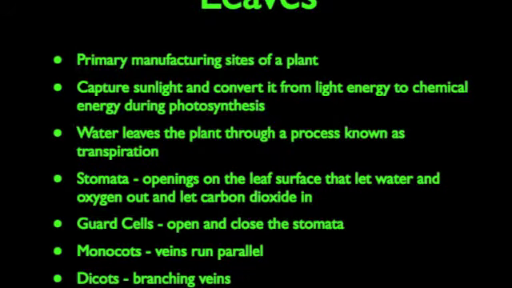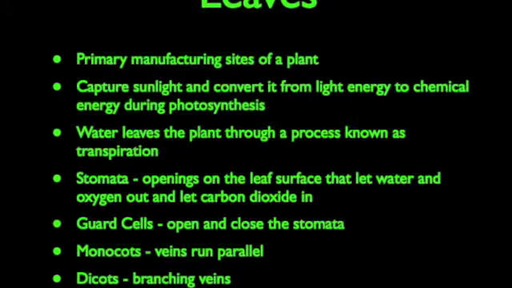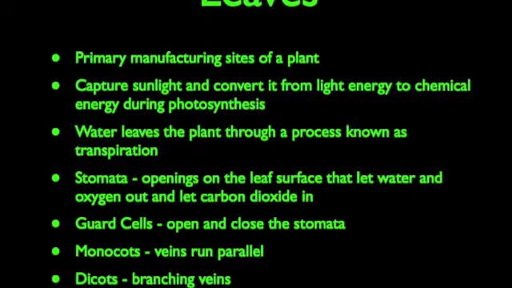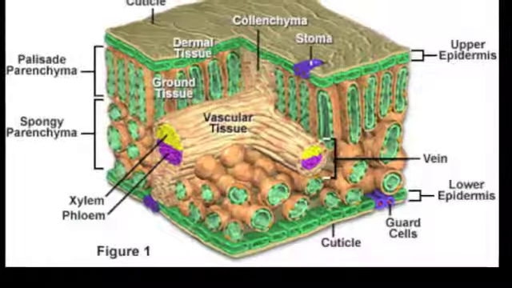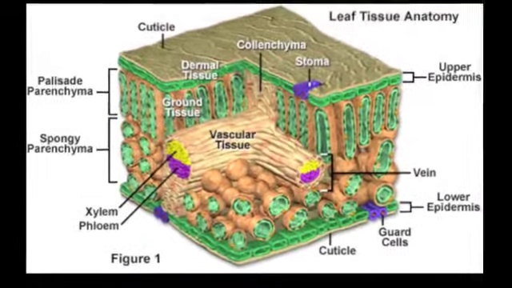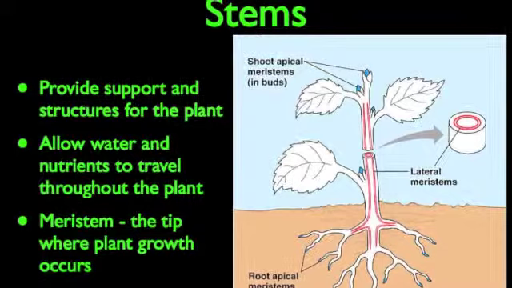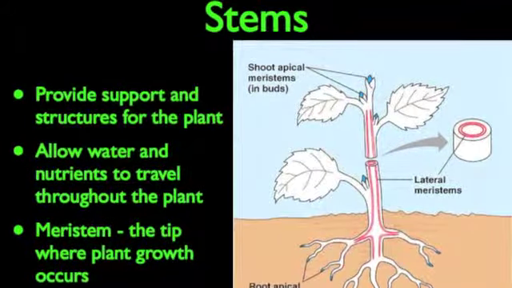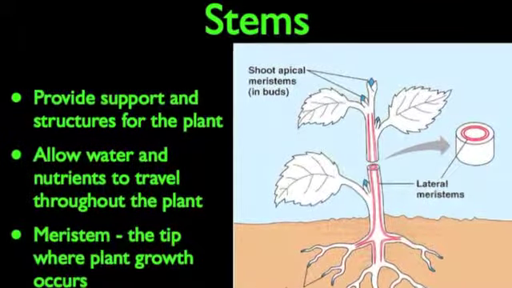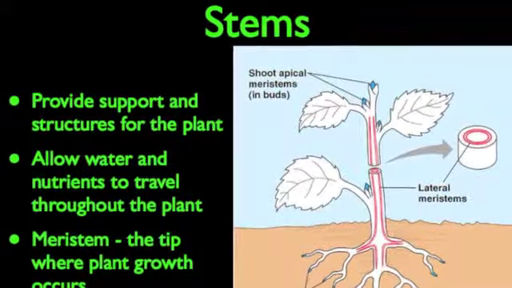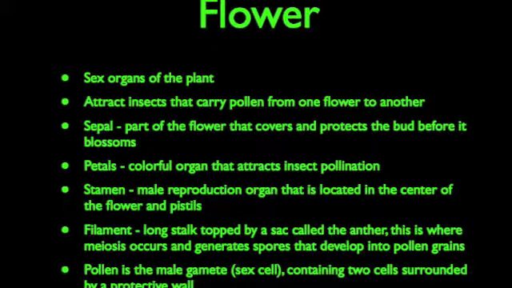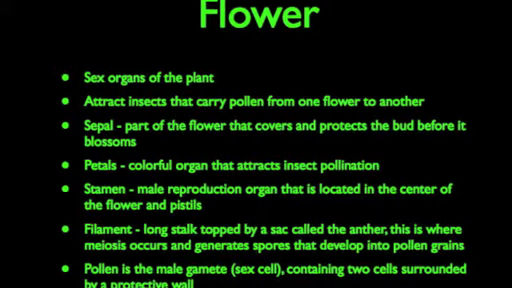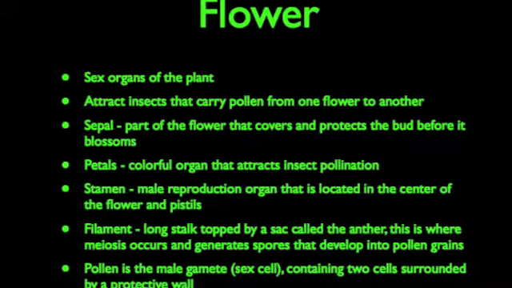Monocots have several major veins that run parallel along the length of the leaf's blade, while dicots have a network of branching veins. The stems provide support and structure for the plant and allow water and nutrients to travel throughout the plant. The meristem is the tip where plant growth occurs. The flower is known as the sex organ of the plant. It allows the plant to reproduce. They contain the carpel and the pollen.